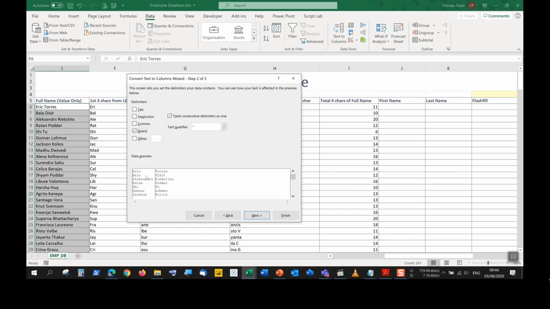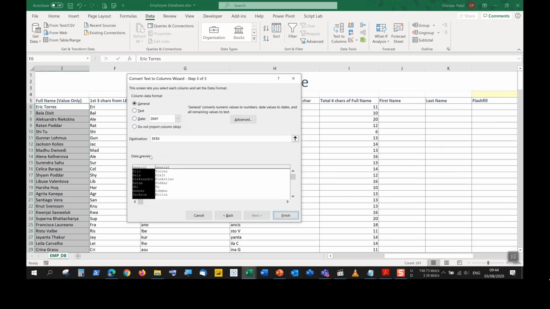We can see the preview at the bottom: first name on the left, last name on the right. We push next. The setting we want to change over here is the destination. We don't want it in E6, so we're going to remove E6 from the destination and rather choose J6.